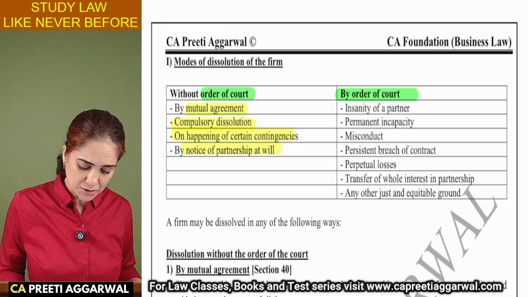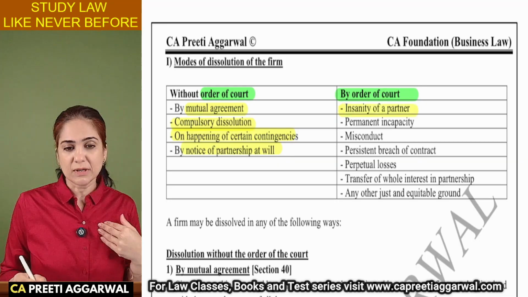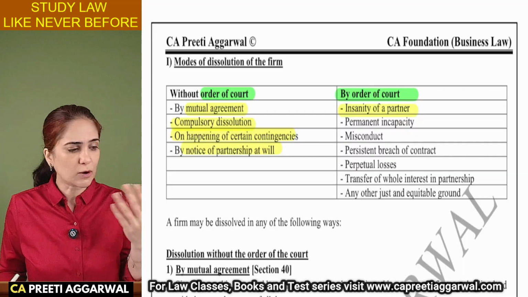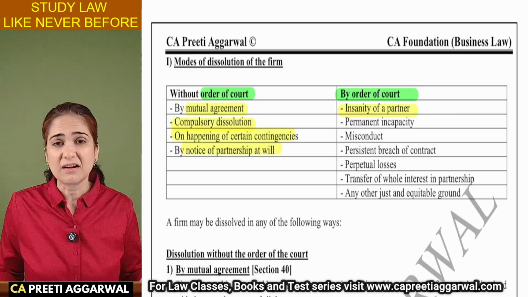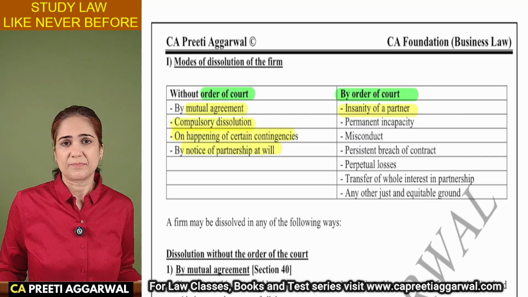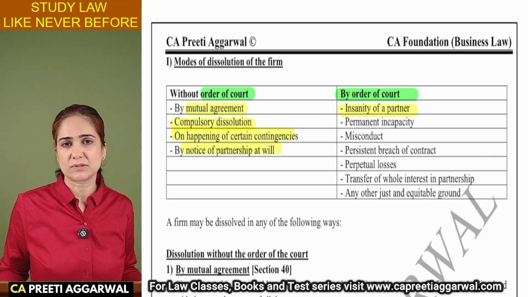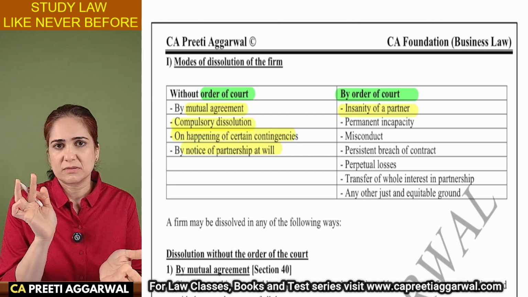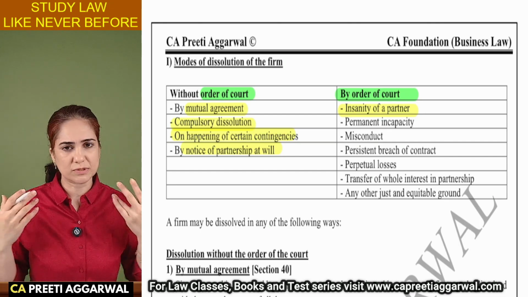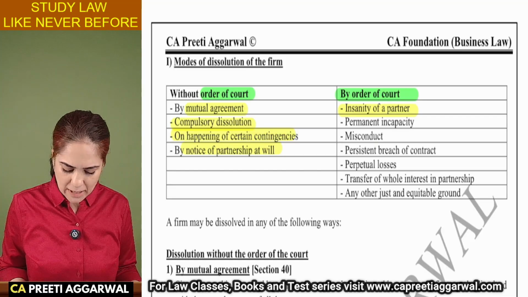It may be due to insanity of the partner. I am able to prove that without this person, we cannot do business. If he has become insane, we cannot do business. Please settle the accounts. Give money to his family. We cannot do business. So it makes no point. So dissolve the firm. Partner has become permanently incapable.